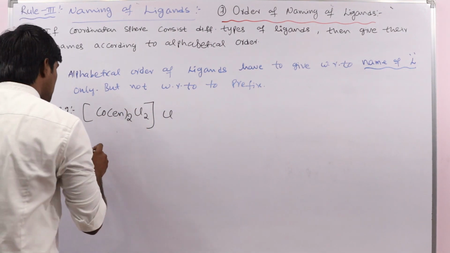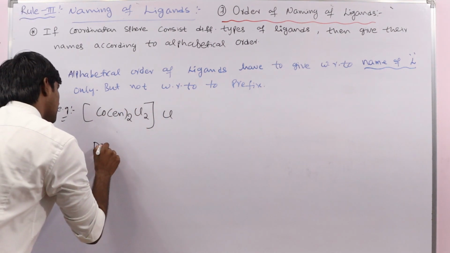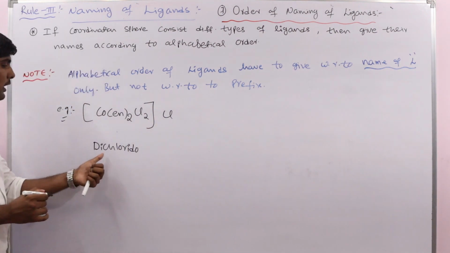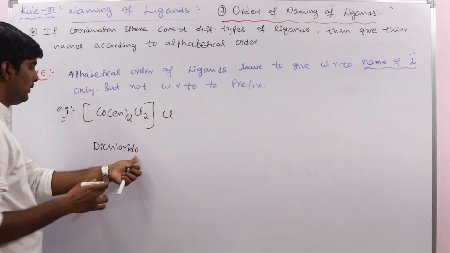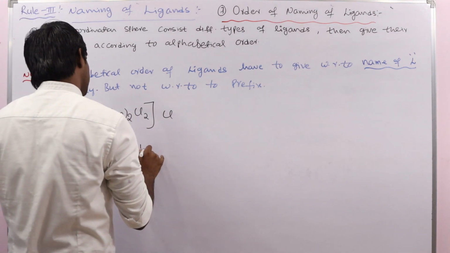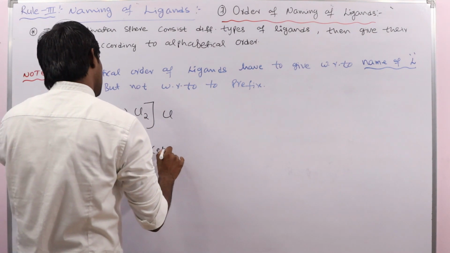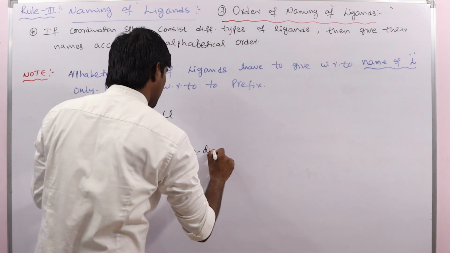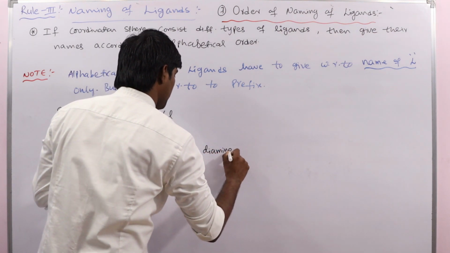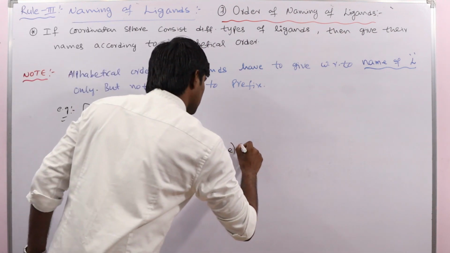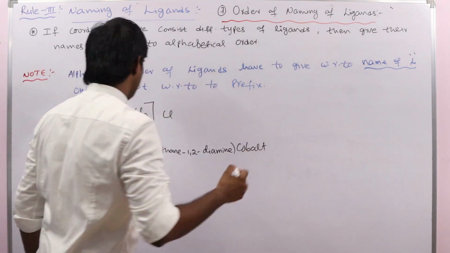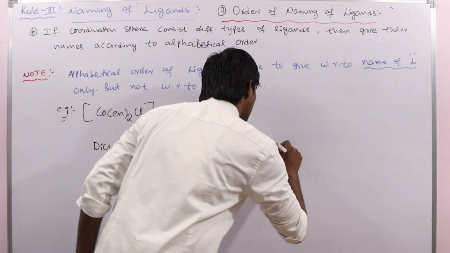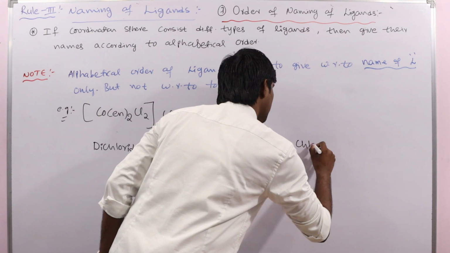Okay, so its name is dichlorido, because we have two chlorido ligands, bis(ethane 1,2 diamine) cobalt(III) chloride.